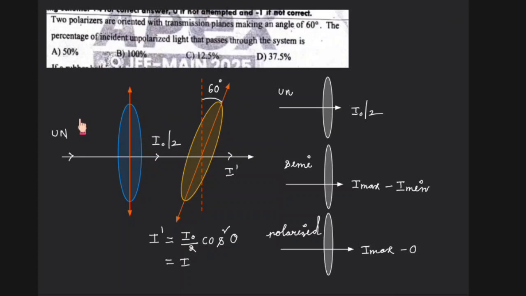Let's say this unpolarized light has an intensity of I0. So this is I0/2, and this is I0/2 into cos square theta. Here the angle between this pass axis and this analyzer axis is how much? 60 degrees. Therefore cos square 60. Cos 60 is 1/2, whose square is 1/4. So that will be equal to I0/8. If it is I0/8, that will be 12.5%. So this will be I0/8 and that is 12.5% of the input. Out of the input, 12.5 percent came out.